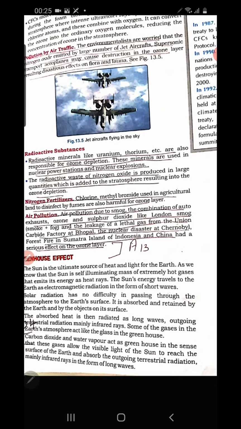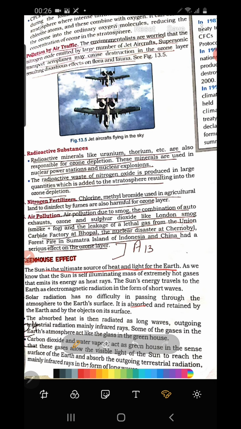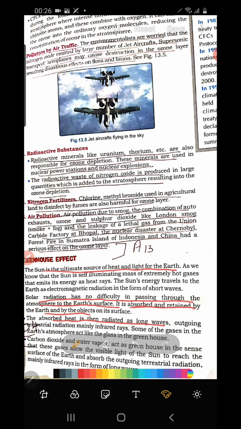Let's see greenhouse effect. Yes, the sun is the ultimate source of heat and light for the earth. The sun's energy travels. So these points we can leave. Solar radiation has no difficulty in passing through the atmosphere to the earth's surface. Solar radiation, you understood, sun rays easily reach the earth's surface. It is absorbed and retained by the earth. The absorbed heat is then radiated as long waves. I told you what is short wave and what is long wave. When it goes back to space, it is called long wave. So outgoing terrestrial radiation is mainly infrared rays.